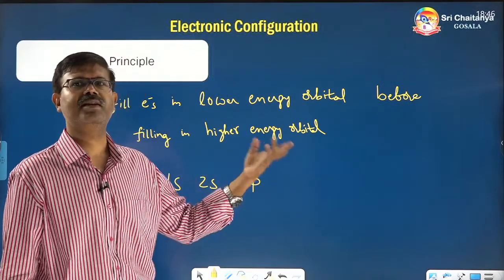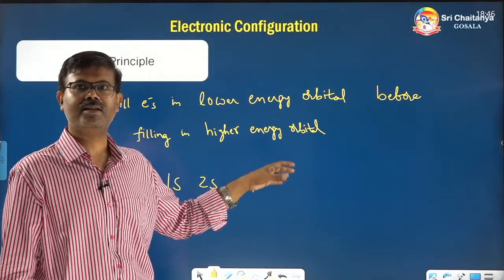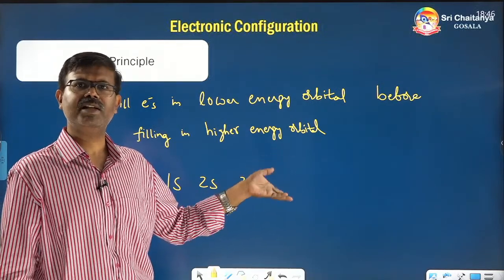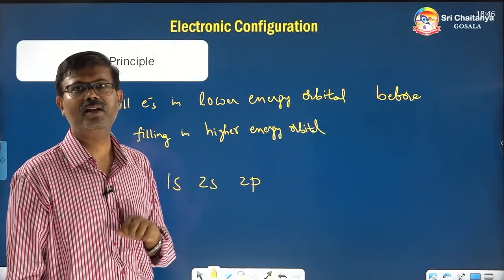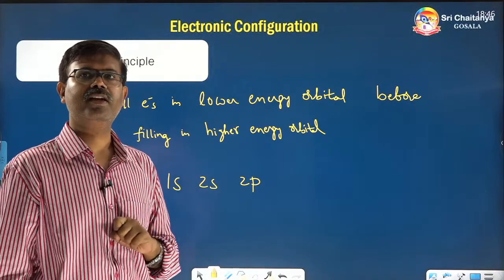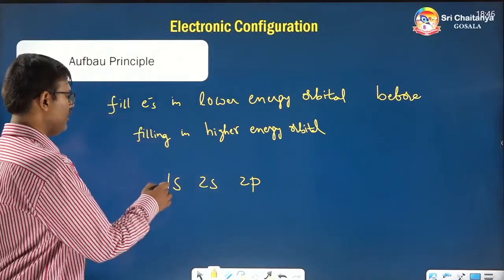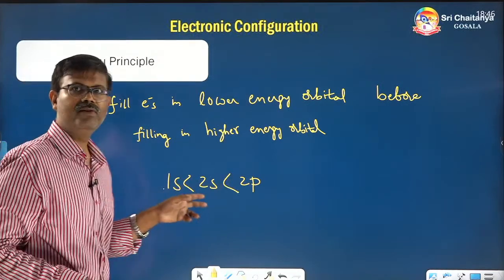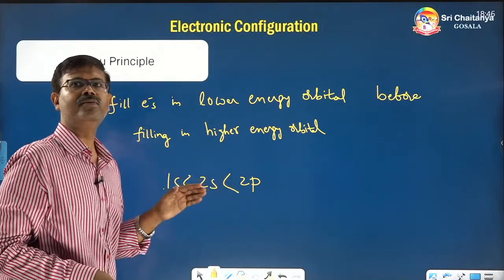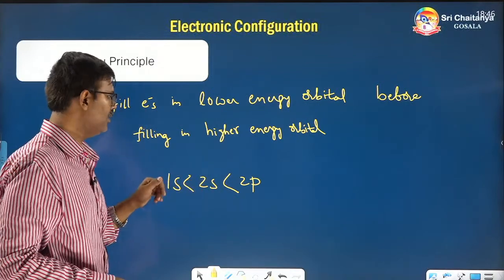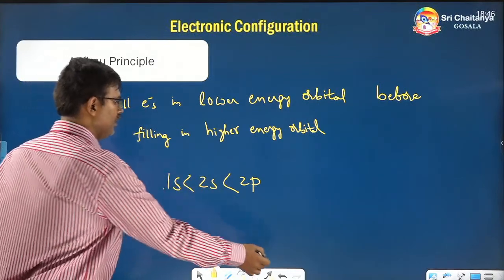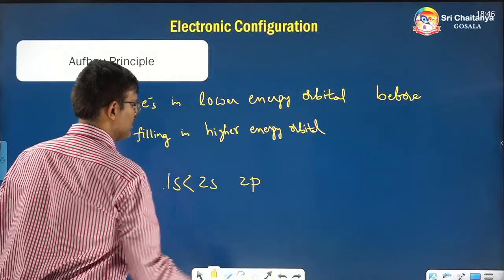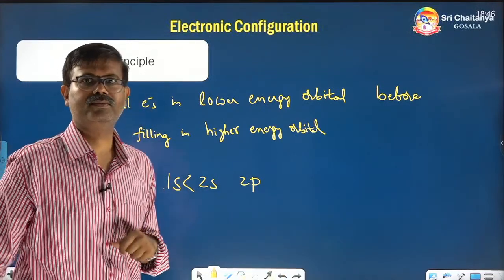Of course, in each subshell, orbitals with magnetic quantum numbers will be present, but these are the shells. Which is the lowest energy among them? The lowest energy will be 1s, because we know the order from the N plus L value. 1s is less than 2s.